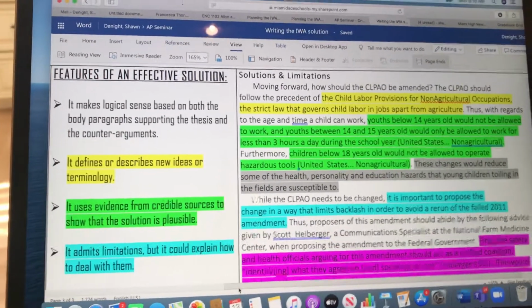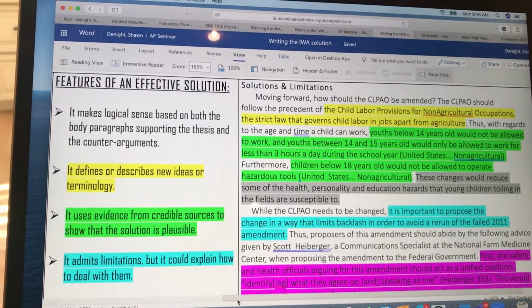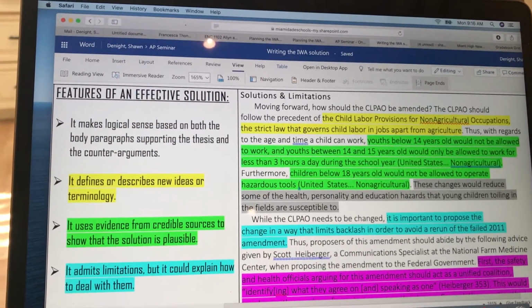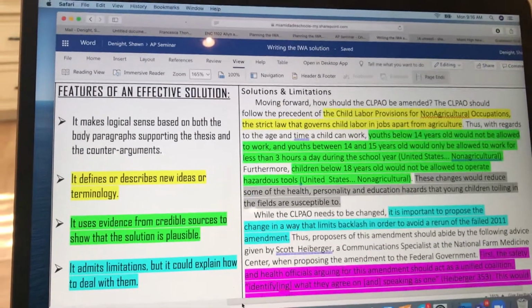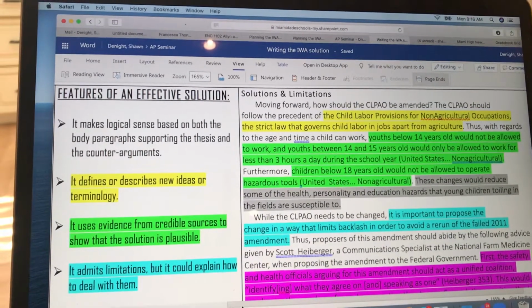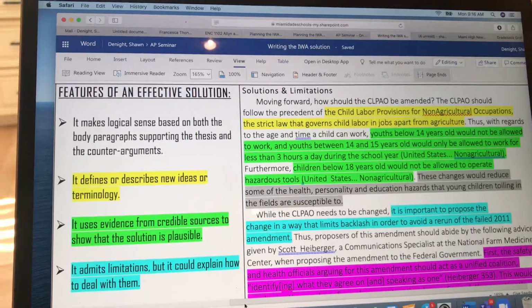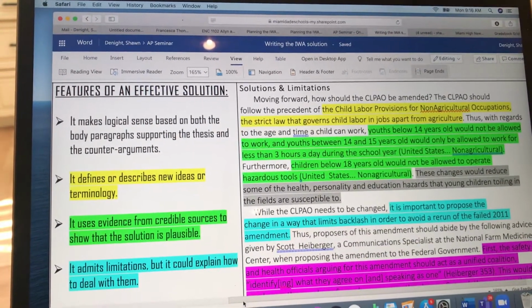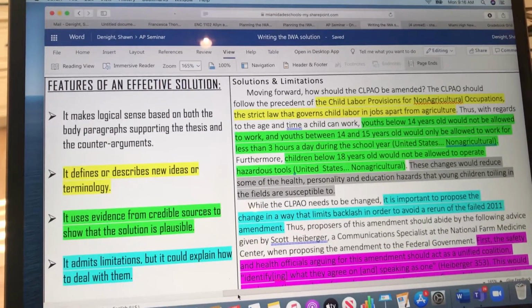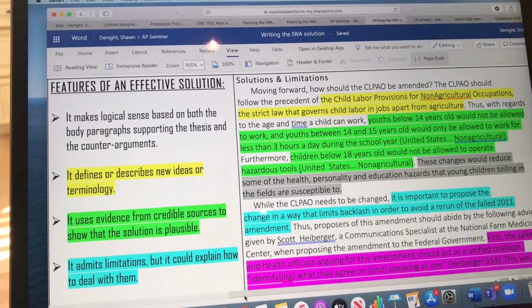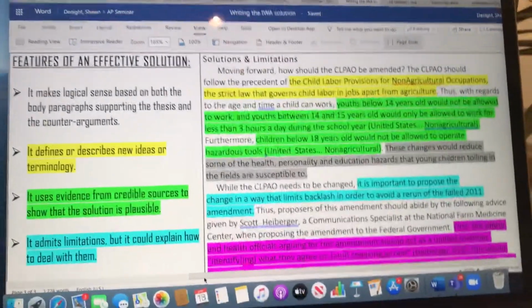This is an IWA that we reviewed in class. We called it IWA number 2, and it referred to the labor laws that apply to children that work in agriculture, that work in farms. So this writer wanted there to be changes to the laws regarding children working in agriculture. And this is how they begin their solution.